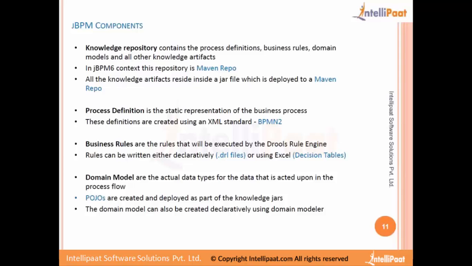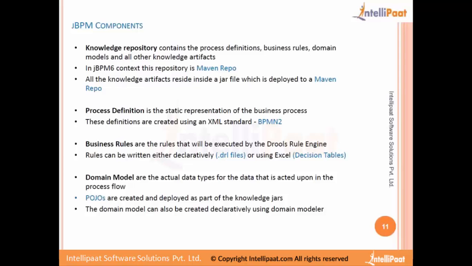And then we have the domain model, or the actual data types. This is the data model. Basically, these are the types of data that are going to flow through the application. So we have created a business process application, and the data that comes into it is going to be of this particular domain model. So that is what we define and keep ready. So how do we define the data model? It's all POJOs again. It's all Java. So in Java, the domain model is POJOs. We create the POJOs, and even that becomes part of the Maven repository.